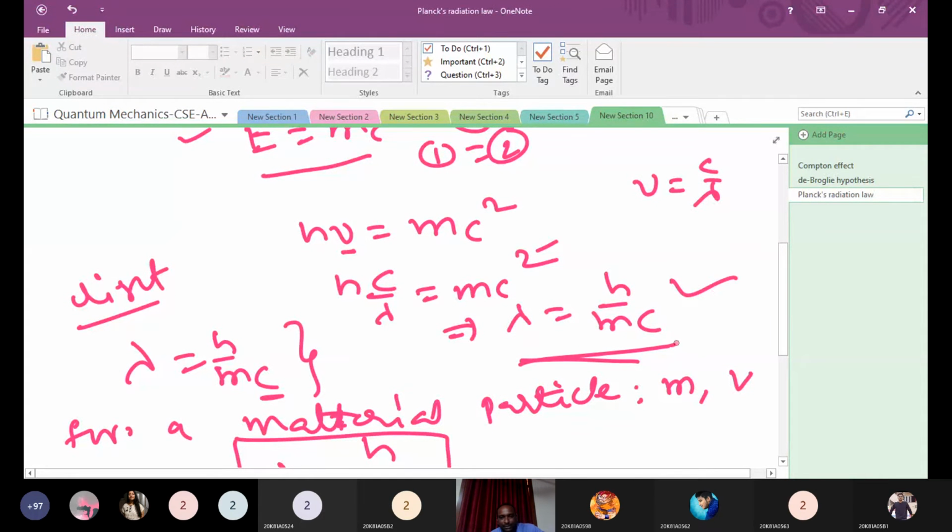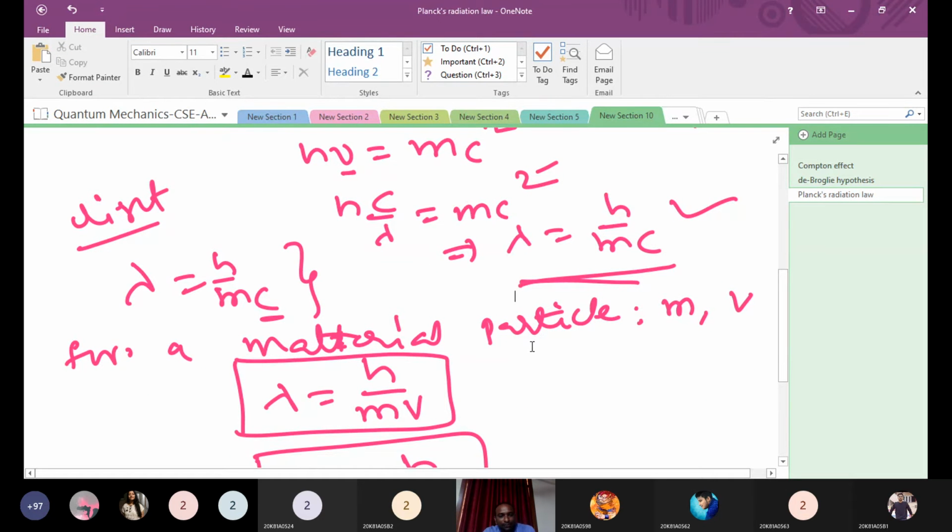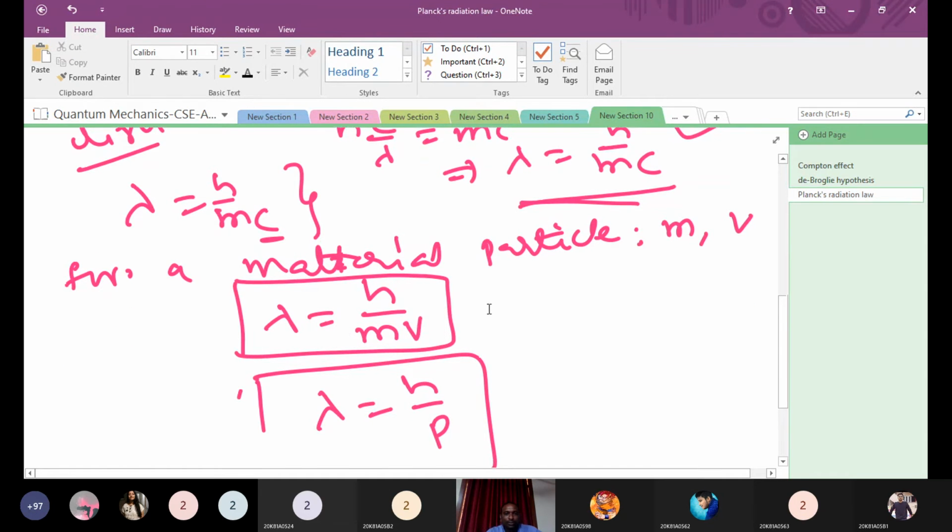This is the expression in case of light, but we are going to derive the expression for material particle or matter waves. Suppose you have a material particle, it has some mass and some velocity, not light velocity. So in this expression, you replace light velocity with particle velocity, that is lambda is equal to h by mv, or lambda is equal to h by p. This is the expression for wavelength of the de Broglie waves.